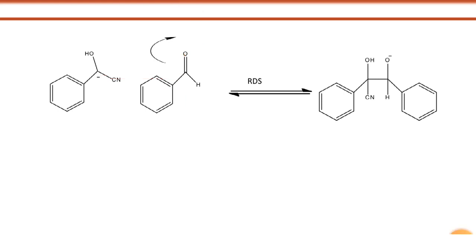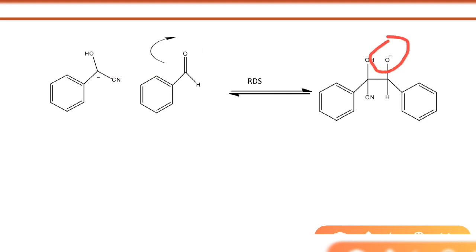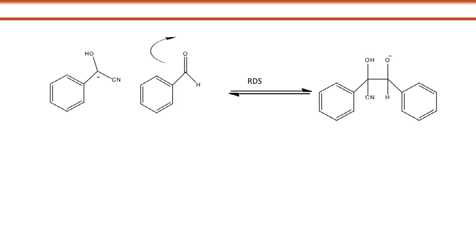Now in the next step, what we can see here is an O negative charge and here is a cyanide ion. As cyanide has an electron pulling effect, as I told you before, that O negative will capture the hydrogen of this hydroxyl group.